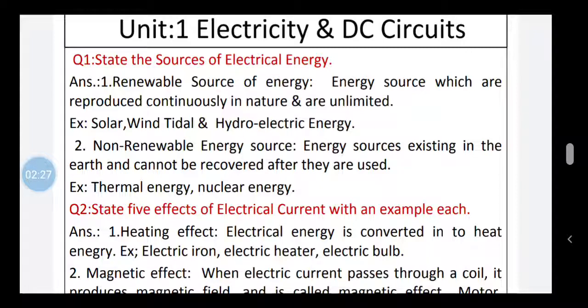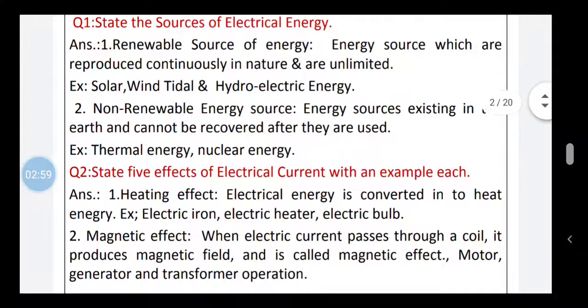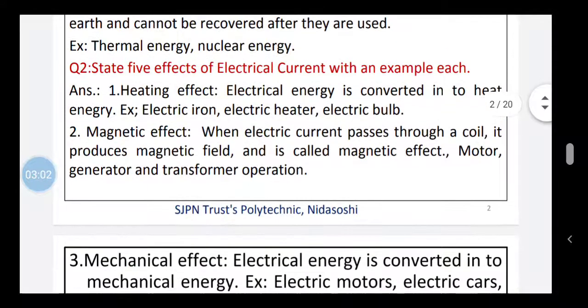Now once thermal energy is produced, electricity is produced using the thermal energy by a naturally available fuel as a coal. Once the coal is burned to produce the heat, using this heat the electricity is produced. Now once the coal is burned, it cannot be reused once again, so it is called as a non-renewable energy source. Similar to the thermal energy, we get nuclear energy sources, and this also comes in the category of non-renewable energy sources. Now the second question is state 5 effects of electric current with an example for each.